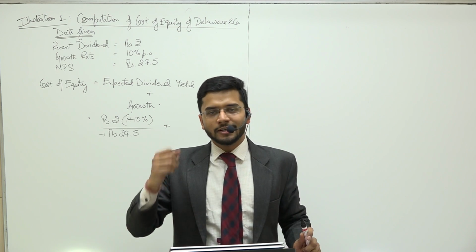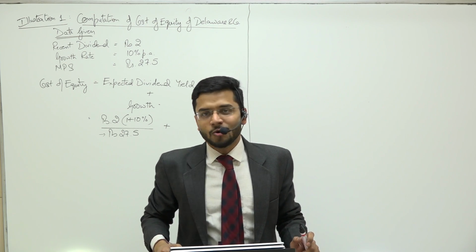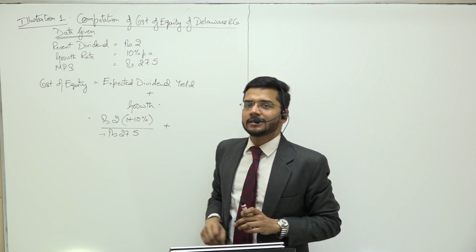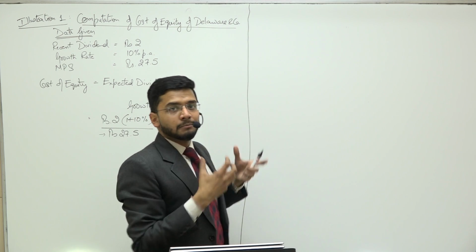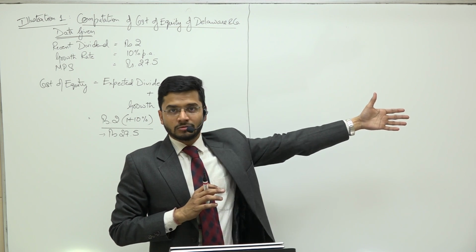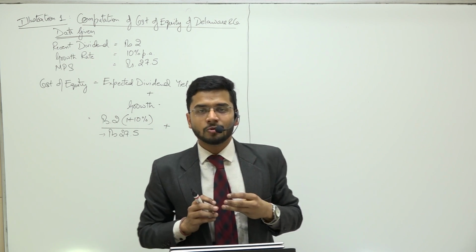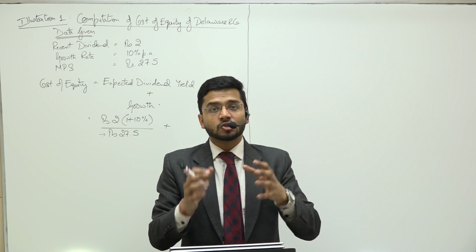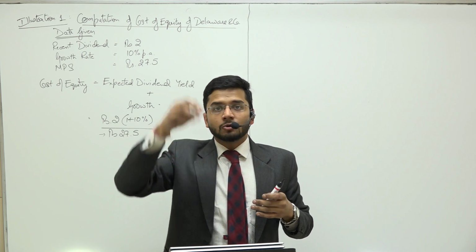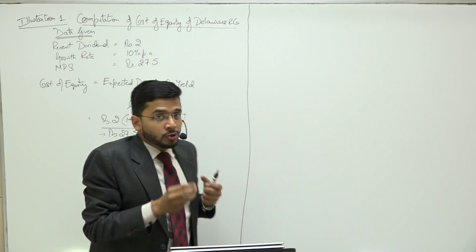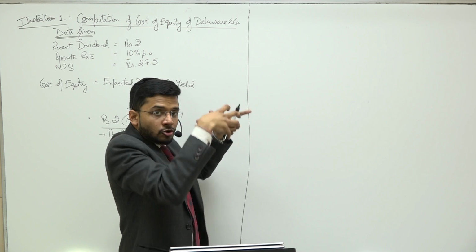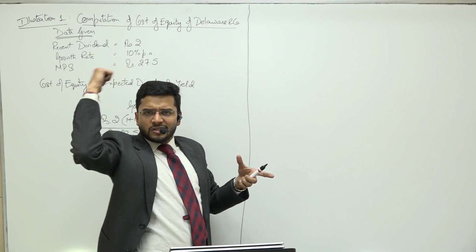That is how dividend is calculated. Expected dividend yield means dividends which are to be earned 1 year from now. The future dividends are known as the expected dividend, which is to be given to a particular investor who is going to invest in the share as on today. If I'm going to invest in this share as on today, I'm not bothered about the past dividends.